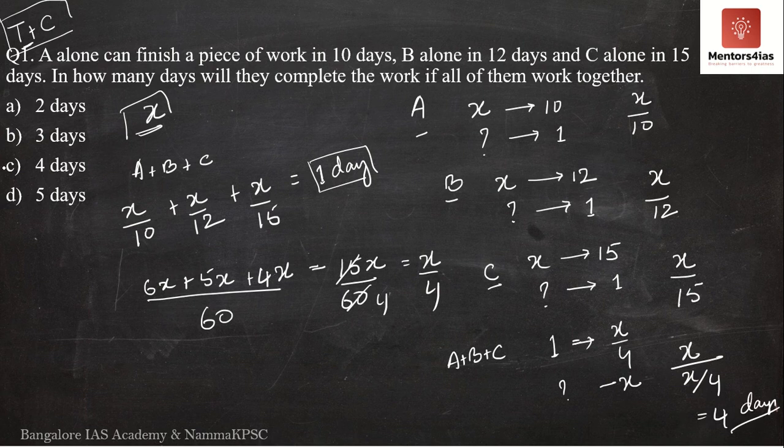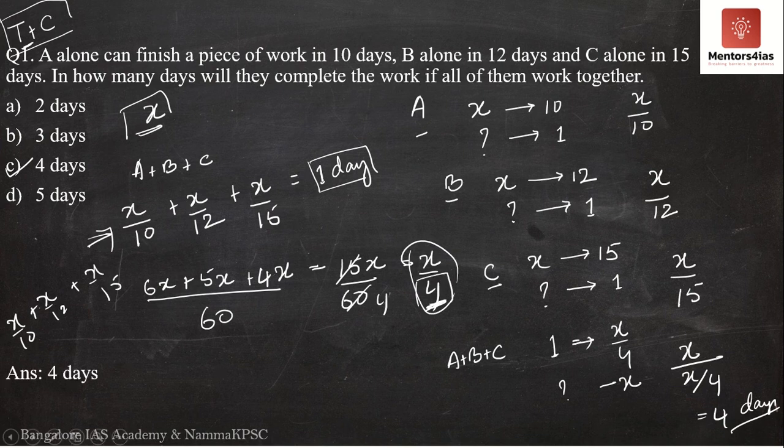So the correct answer is 4 days, option C. If you are solving the problem, straight away start with this particular step. Straight away start writing x by 10, x by 12 plus x by 15. What will you get? You will get x by 4. So the answer is nothing but 4 days. Therefore the correct answer is 4 days, obviously.